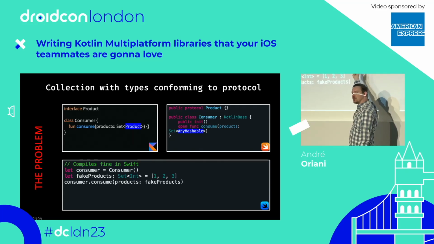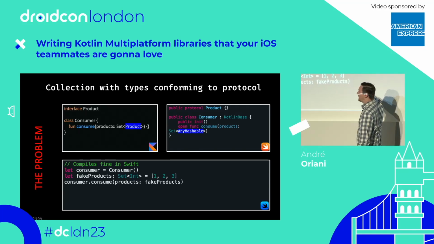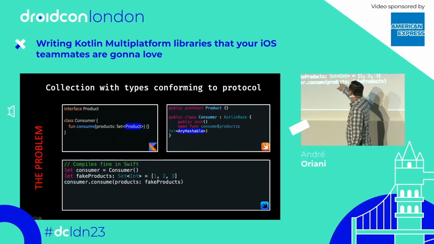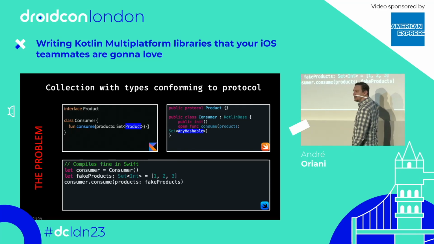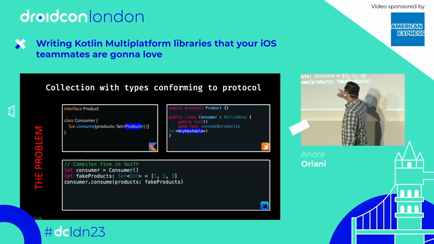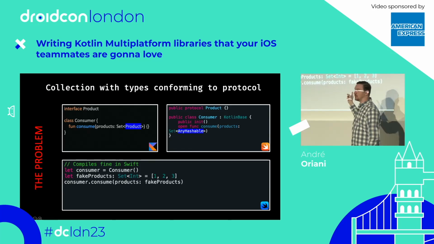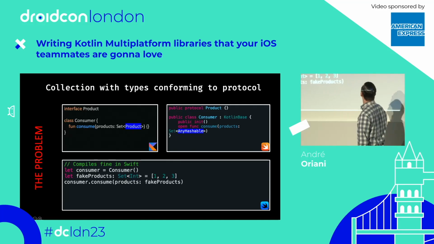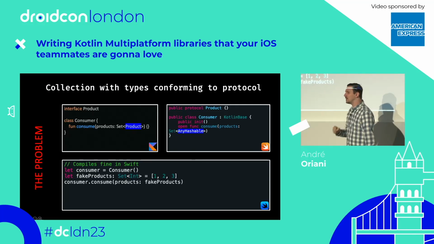Where did that AnyHashable come from? And things get even stranger in our client code, because we can define a set of integers and pass it to the method. This will compile. Of course, this is not going to work well at runtime. But it compiles because integers are hashable. So what's going on here?